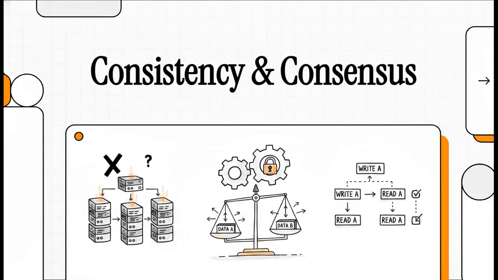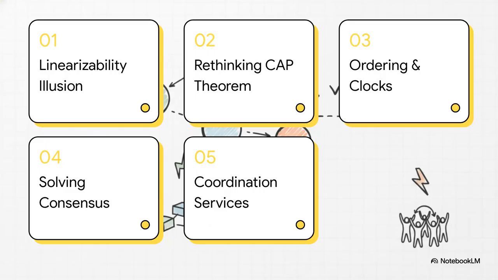Welcome to this explainer. Today, we're getting right into the weeds of Chapter 10 of the classic book, Designing Data-Intensive Applications. We're going to tackle two of the absolutely notoriously difficult concepts in distributed systems engineering: consistency and consensus. Here is our roadmap for today. We'll kick things off with the linearizability illusion, then we'll rethink the CAP theorem. After that, we'll look at ordering and logical clocks, followed by solving the consensus problem, and finally, we'll see how coordination services work in practice.